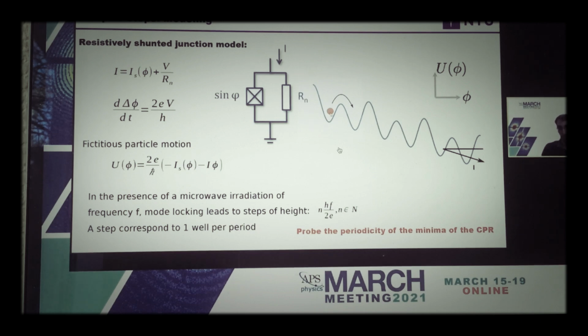At low frequency, the particle is going to go from one deep minimum to the next deep minimum, hence advancing by a multiple of 4 pi per period of the microwave. At higher frequency, we're going to get trapped in every single minimum, and so we're going to advance only by 2 pi during each period. If we advance by 2 pi for each period, you are going to see a voltage step of hf over 2e. If you advance by 4 pi, it's going to be hf over e, which is why Shapiro steps are a good way to probe the periodicity of the CPR.